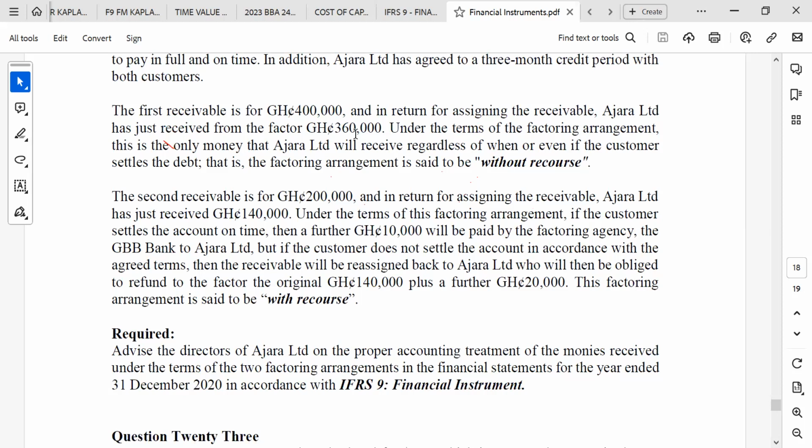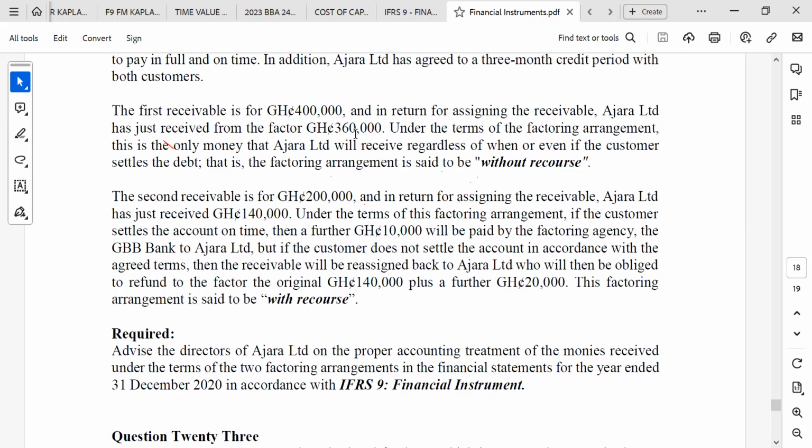But for the second one, you see that the risk is still with the company. So the amount received from the factoring company will be treated as a loan. They say that they will charge interest, but you can see that the charging of the interest will take effect from the time that the customers are not able to pay.